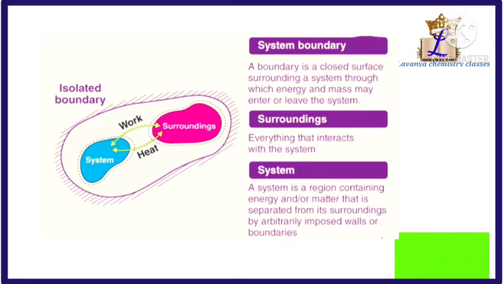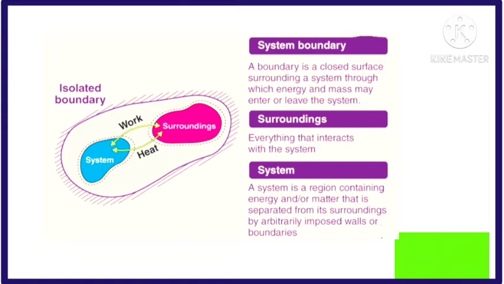That means a system is any specified portion of matter under study which is separated from the rest of the universe by definite boundaries. And surroundings means the remaining portion of the universe other than the system chosen for study.